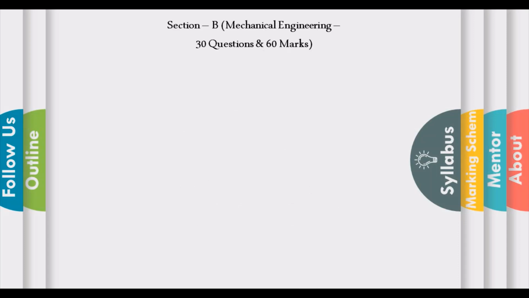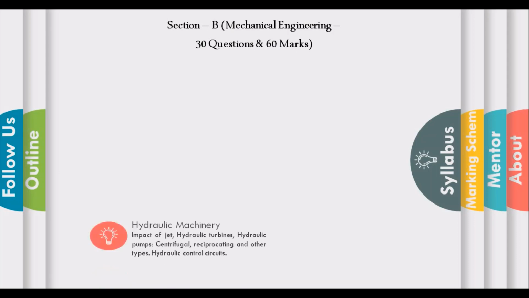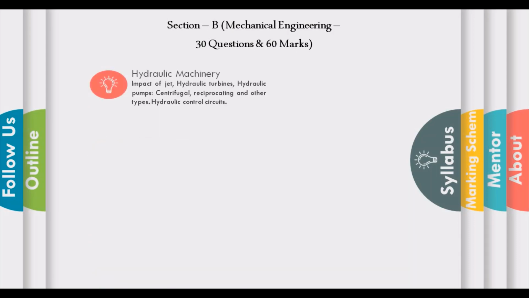Now let us see section B, which is purely mechanical engineering. 30 questions, 60 marks. In section B there are a total of 3 modules. First is hydraulic machinery, which includes impact of jet, hydraulic turbines, hydraulic pumps, that is centrifugal, reciprocating and other types, and hydraulic control circuit.